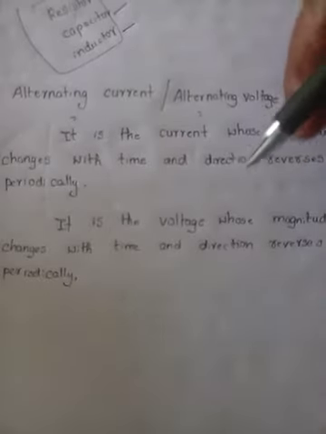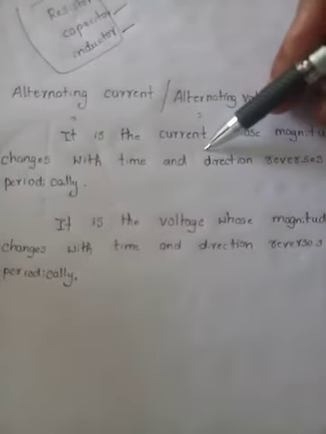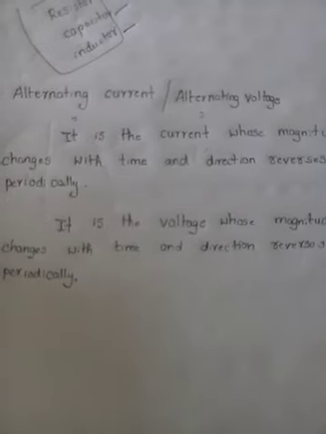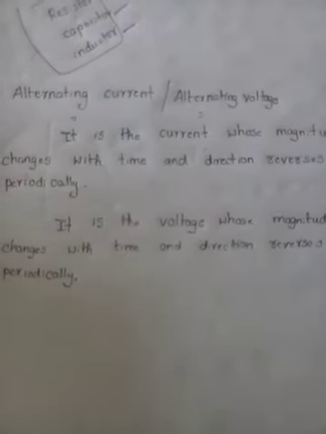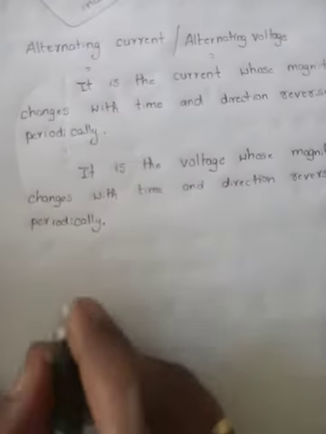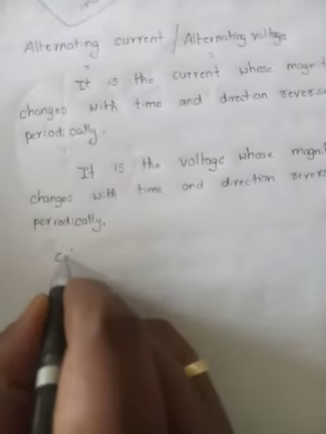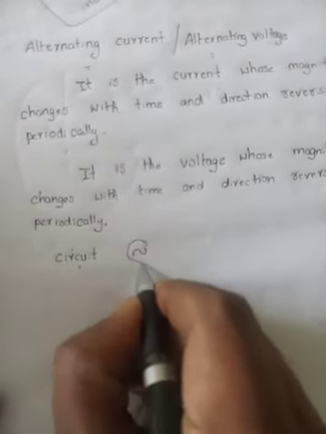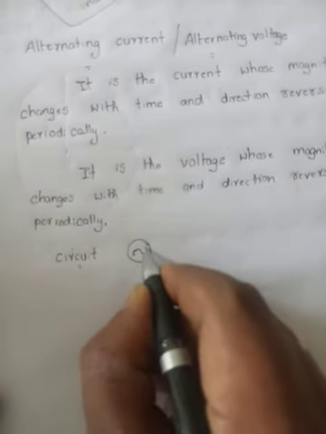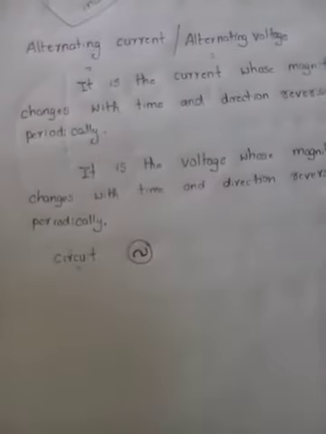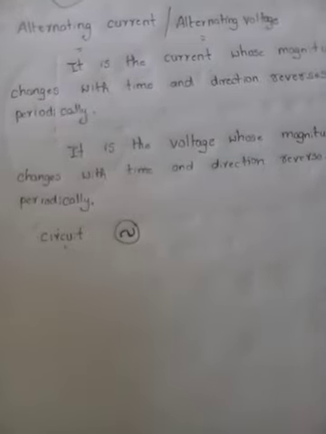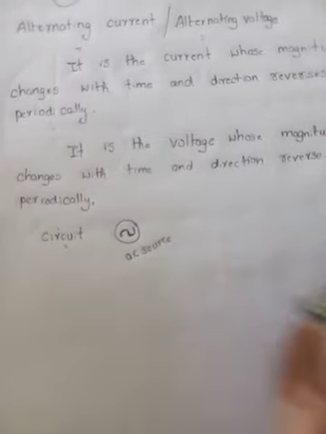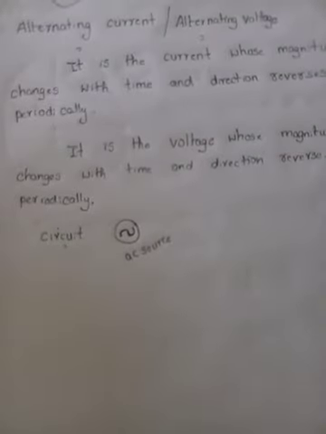The same definition applies to both current and voltage. If current changes its magnitude and direction periodically, that is called alternating current. If it happens for voltage, it is called alternating voltage. So how can we represent the difference between AC and DC? This is the circuital representation of AC. A sine wave represents the variation of alternating current, and this symbol shows that the source is an alternating current source.